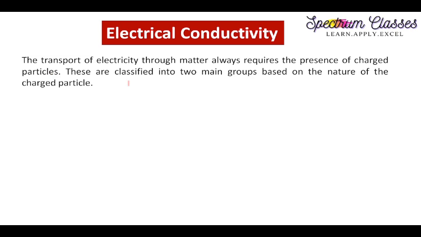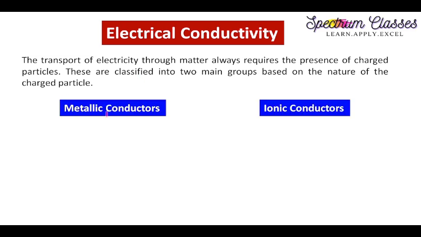Based on the type of charged particles, the conductors are classified into mainly 3 groups, but here I am just going to discuss 2 groups. The 2 groups are metallic conductors and ionic conductors. These ionic conductors are also known as electrolytes. And the third one is gases, conducting gases, but we are not dealing with conducting gases in this video. Now we are just going to understand the difference between metallic conductors and ionic conductors.